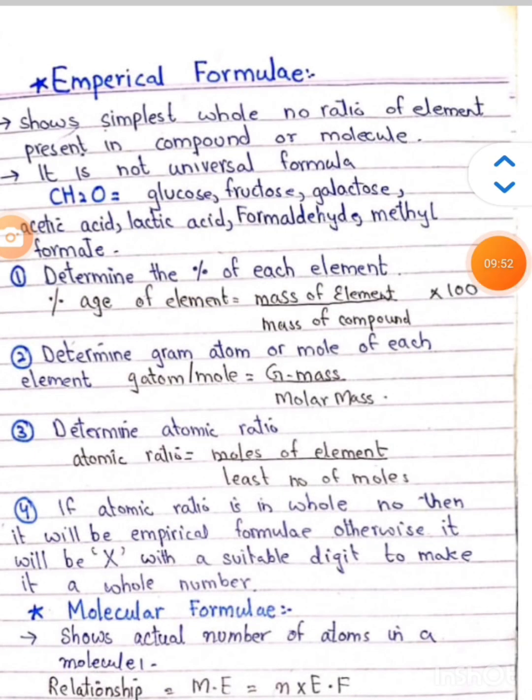Here we discuss the difference between an empirical formula as well as a molecular formula. Here we can see the empirical formula. This is a formula which shows the simplest whole number ratio of elements present in the compound molecule, like glucose, fructose, galactose. Here we can see the empirical formula of glucose, and the percentage of element is calculated like this: mass of element over mass of compound into 100.